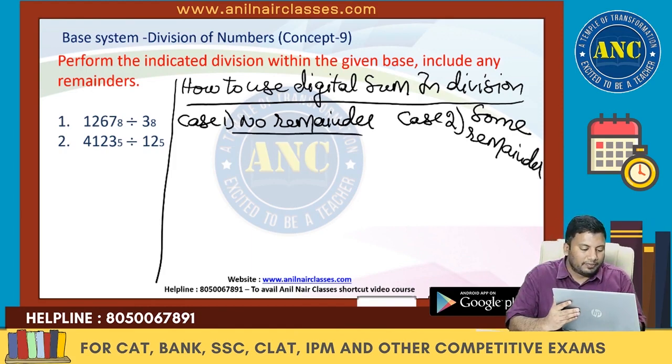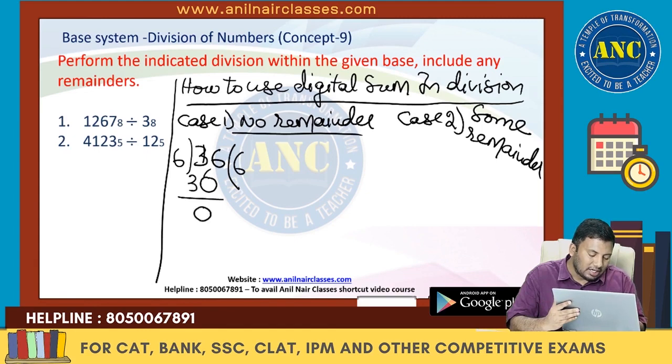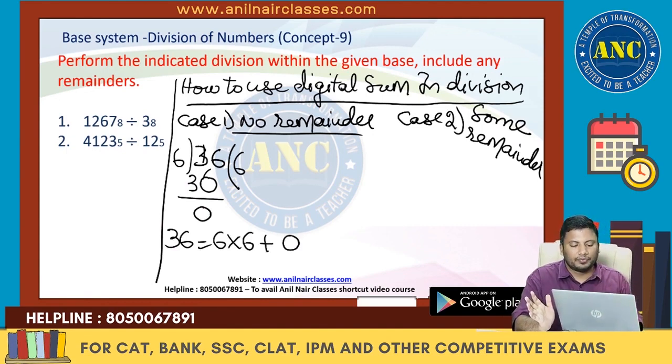No remainder. Suppose 36 is divided by 6. 6 sixes are 36. Remainder is 0. So 36 is 6 into 6 plus 0. Am I right?